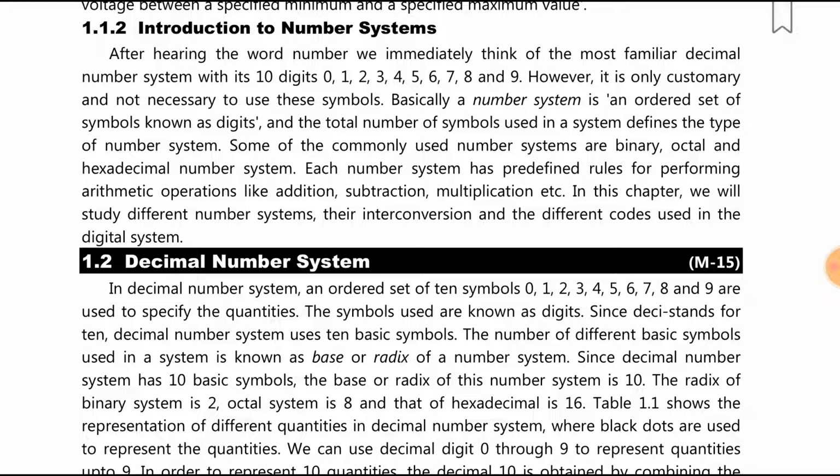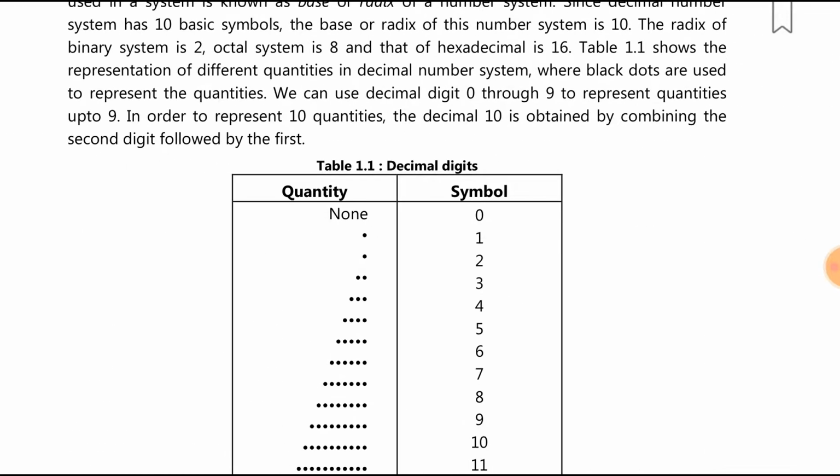So this table shows the representation of different quantities in the decimal number system, where black dots are used to represent the quantities. Now we can use decimal digits 0 through 9 to represent the quantities up to 9. In order to represent 10, the decimal 10 is obtained by combining 1 and 0.